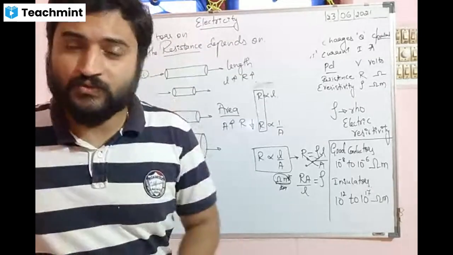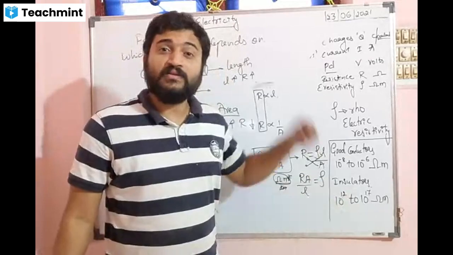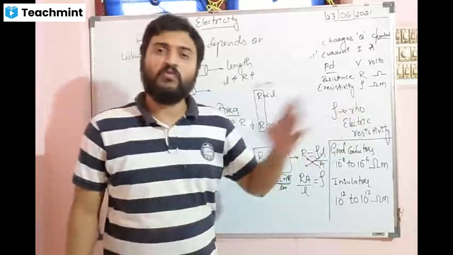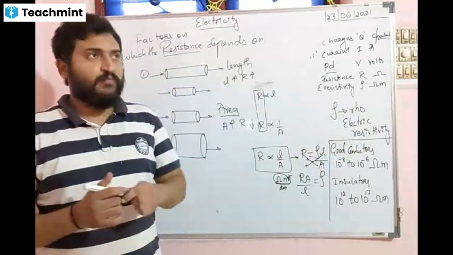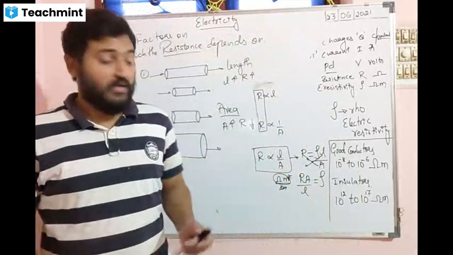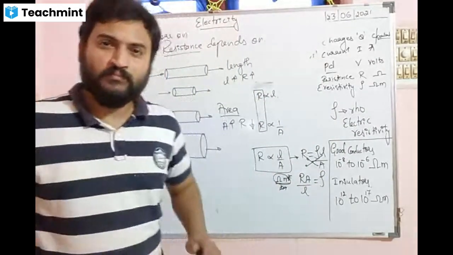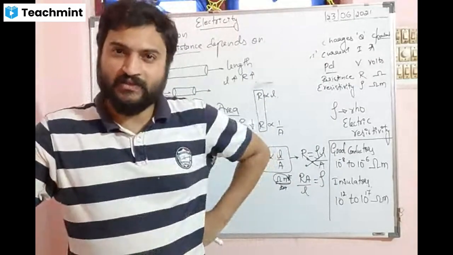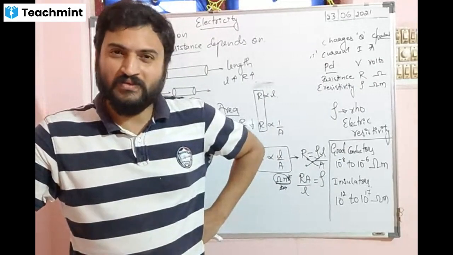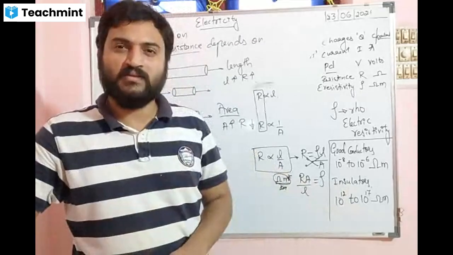Why are they called insulators? Because their resistance is high. When the resistance is high, the charges cannot flow from one end to another. If you want to change a circuit or switch the fuses, what kind of chair do you suggest, metallic chair or wooden chair? Wooden chair, because wood is an insulator. It will not allow the electricity to pass.